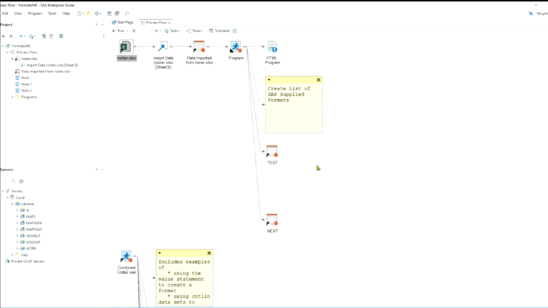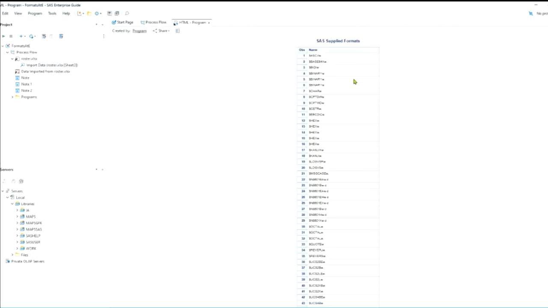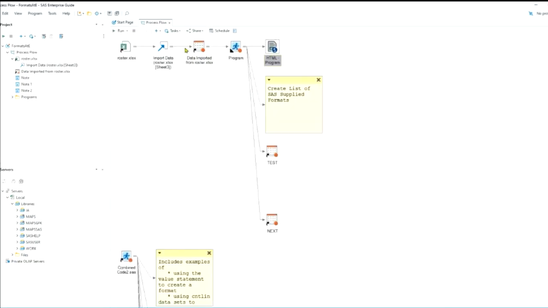I wrote a little program that's still not quite got everything I want, but here I have a list of some of the SAS supplied formats. We can write this out in various hex formats or binary formats, ASCII formats, and so on. And there's many more. This is 43 of about 400 and some.